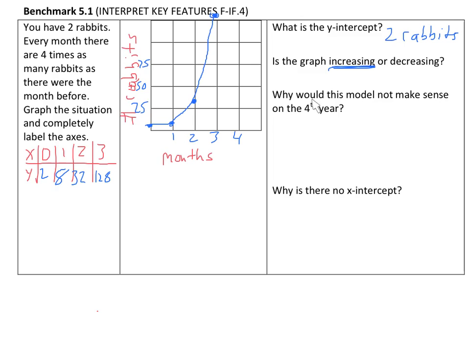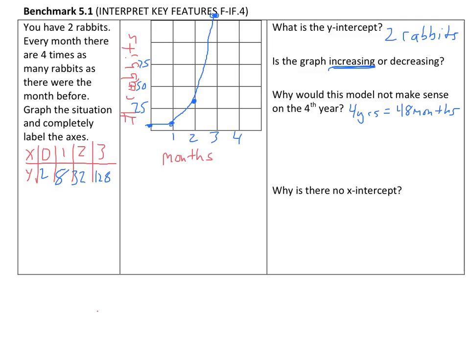Next one. Why would the model not make sense on the 4th year? First of all, you have to understand the 4th year would be 12 months times 4, so 4 years equals 48 months.